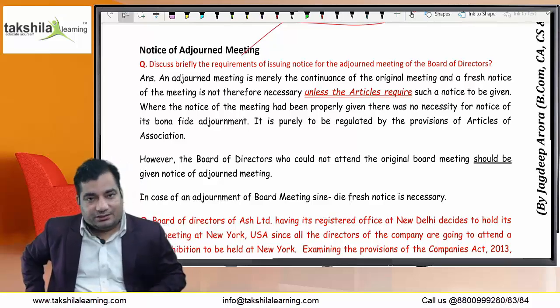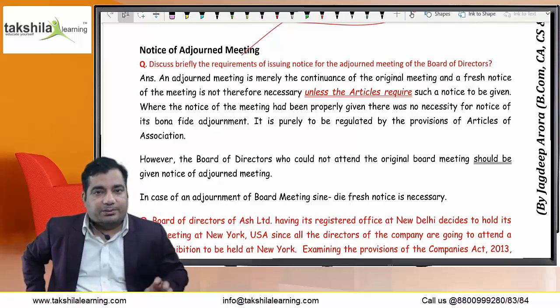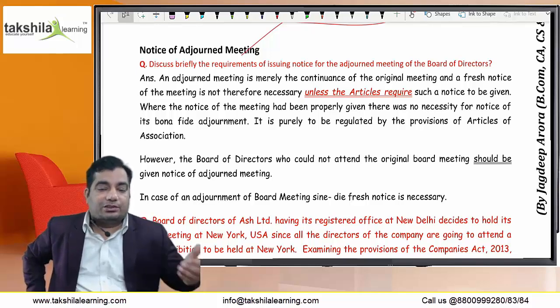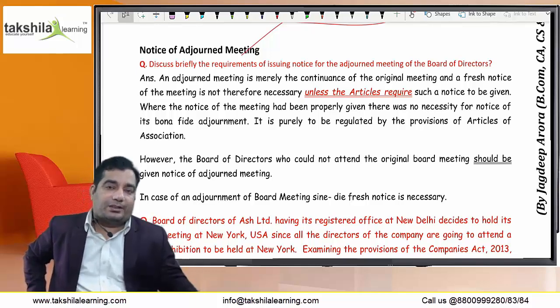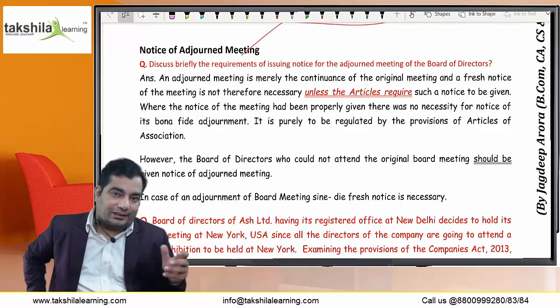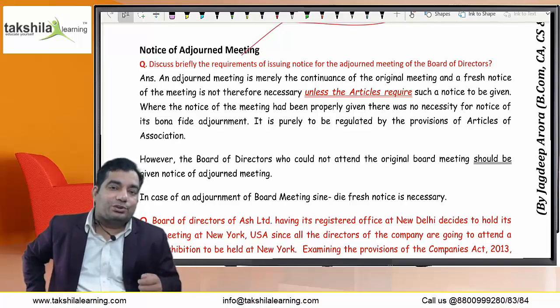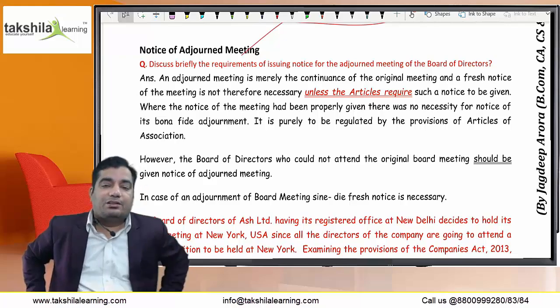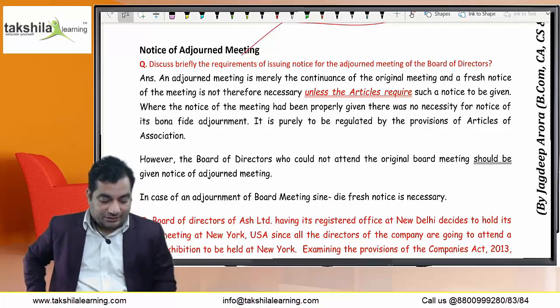When the meeting, whether it is GM or BM, is adjourned to the next week, same day, same place, same time, okay. But what I am saying is, if there is a change in the time, place, day, etc., then the notice of even the adjourned meeting is to be given to all directors. Right. Let us study it.